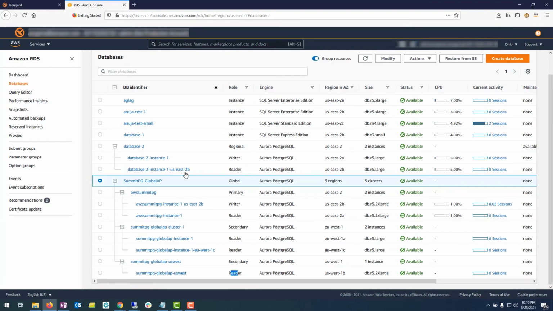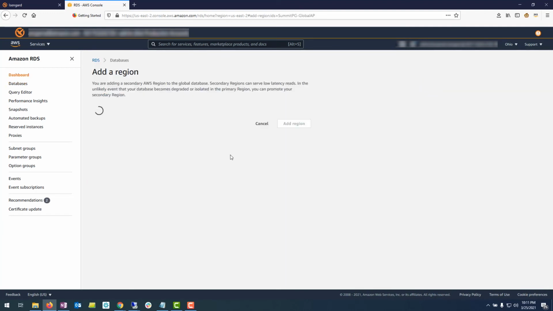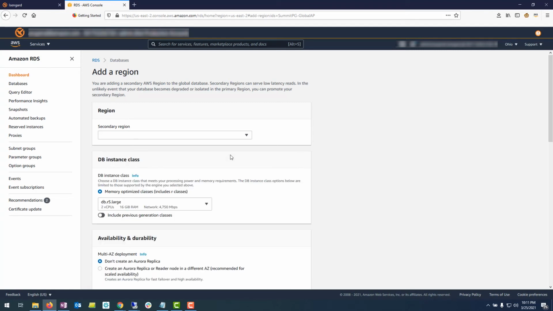So if I were to add another region to my global database, it is as straightforward as choosing my global database, going to Actions, and saying Add AWS region. When you go through this console for adding a region, it asks you which region you want to add, what the instance type and instance size should be, and then whether you want to create a replica or just have a reader in your secondary region.